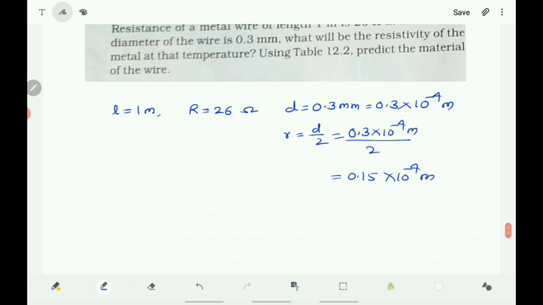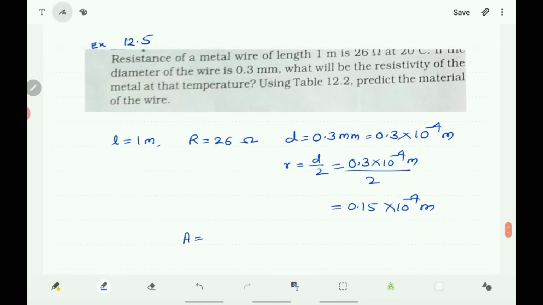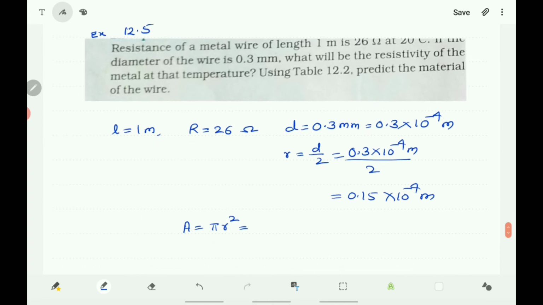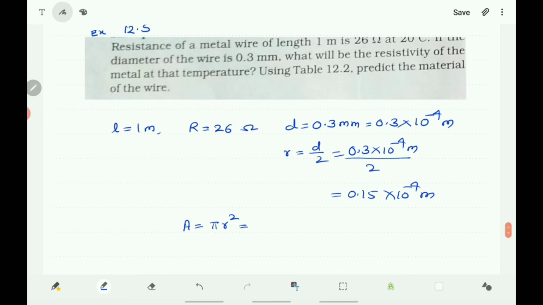Now the area of the cross section of the metallic wire is A = pi r squared, where pi is 22/7 or 3.14.